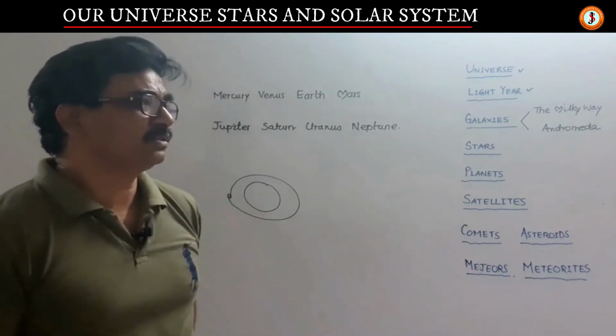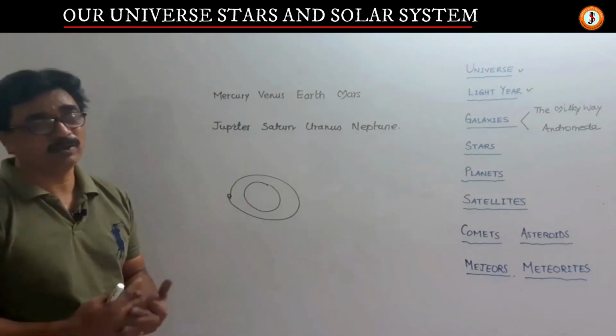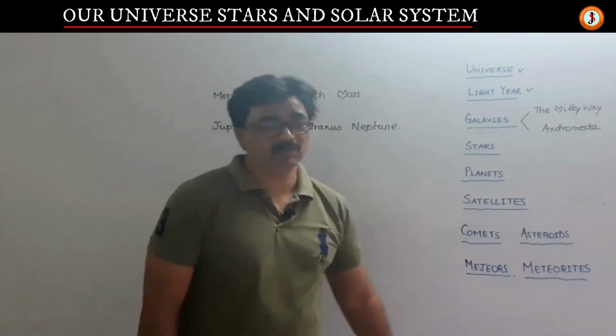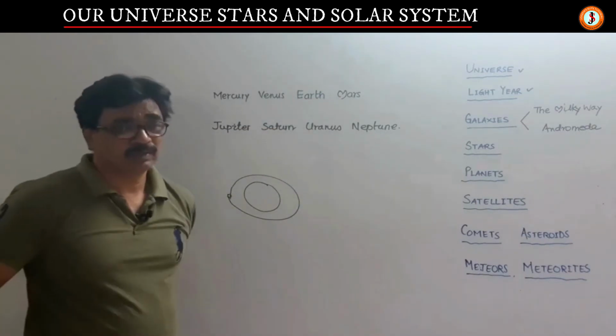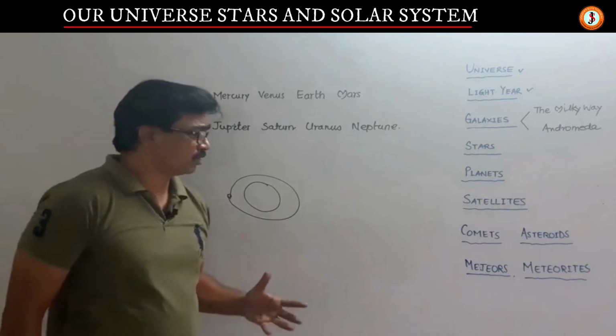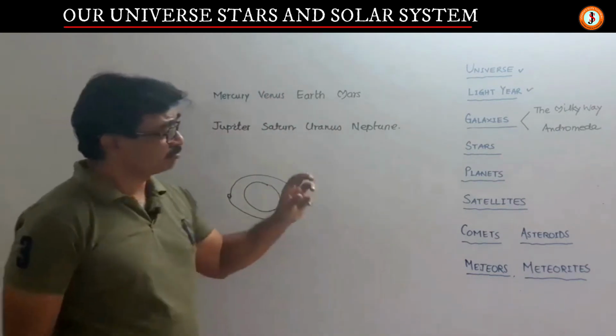Like Halley's comet, it takes about 76 years; every 76 years it is visible. There was one very big comet called Shoemaker-Levy which hit Jupiter. Those are comets. In between the orbits of Mars and Jupiter, there are some planetesimals.